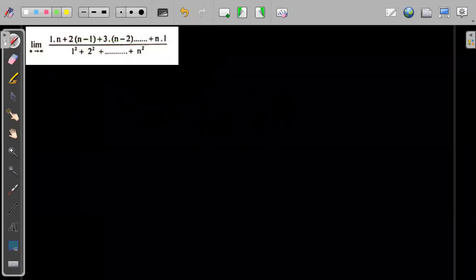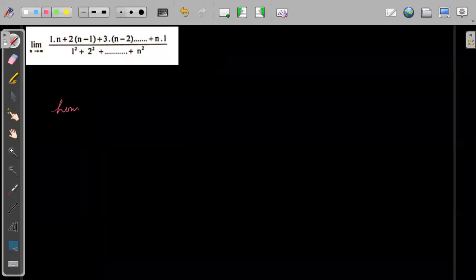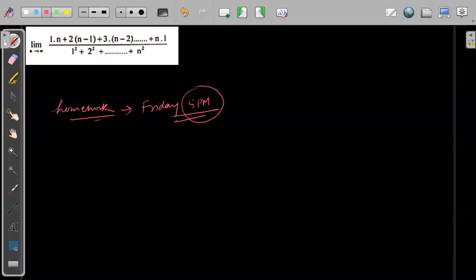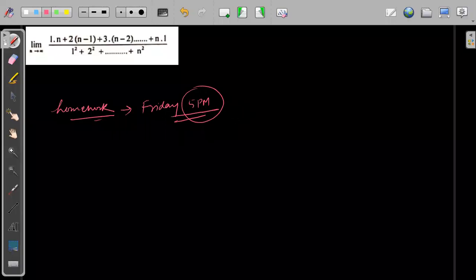As for the homework, it is still the same, but the due date: today is Wednesday, so Thursday I will take the first page as homework. Till Friday 5 p.m, I will take the homework for this first page, and after that I will give you homework for the remaining page, है ना?